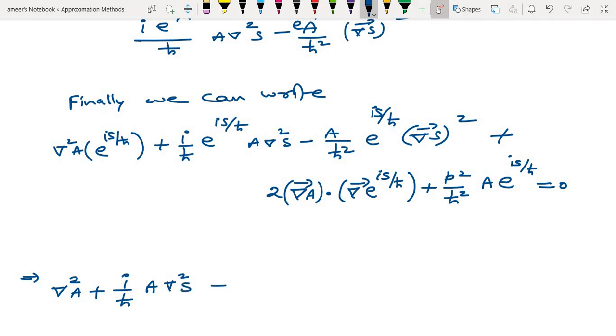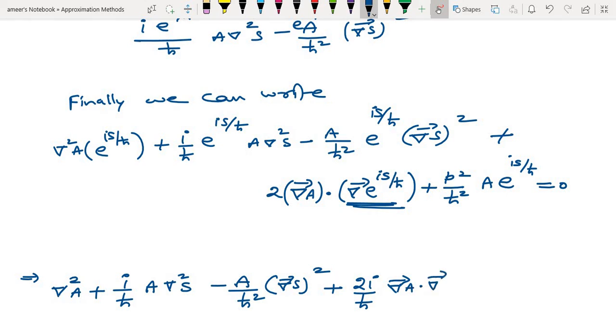The next term, A by h square into del S whole square is there. The next term, so this again you do the differentiation. So i by h cross will come out, 2i by h cross will come out, and e power iS by h cross also will come out, that anyway is taken outside. Del dot A term is there, dot del dot S term is there. Then plus p square by h square into A is equal to 0.